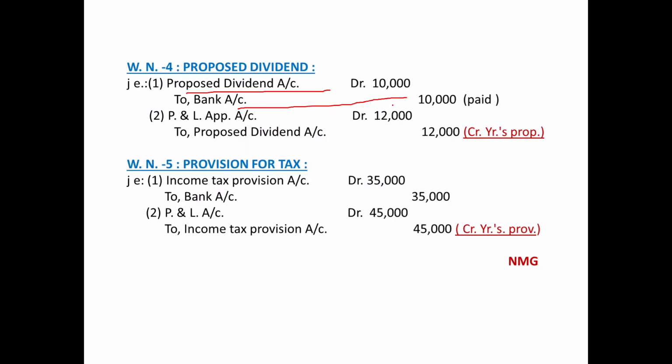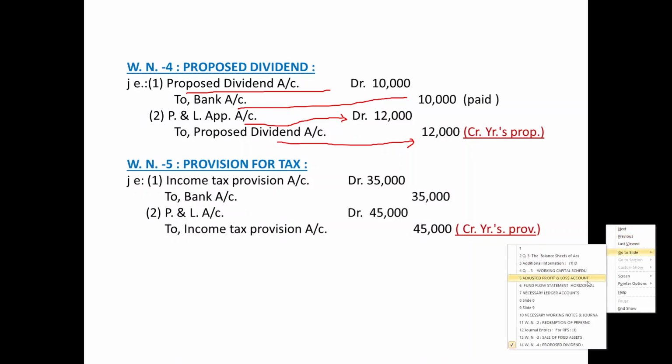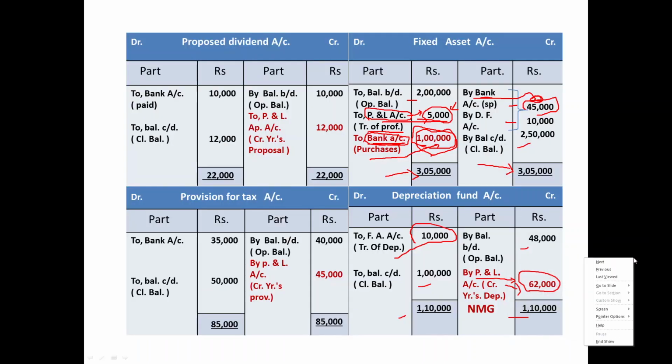Once you give the posting, you will get a balancing figure of rupees 12,000, which is also lying over there in the balance sheet in the form of closing balance. It is the current year's proposal for which the JE that would have been passed is profit and loss appropriation account debit to proposed dividend account credit 12,000. Let us give the posting in the concerned ledger accounts for proposed dividend.